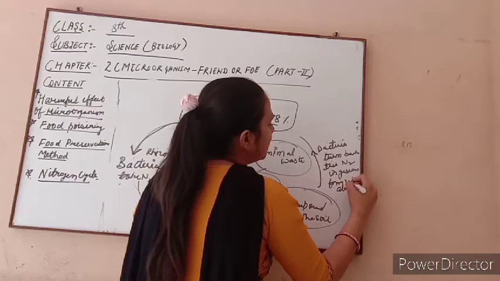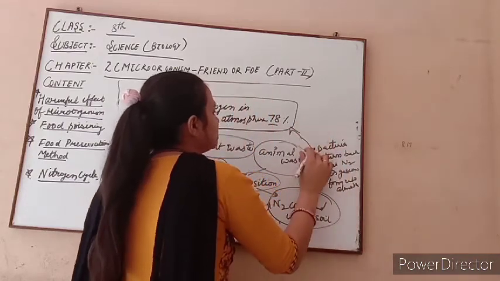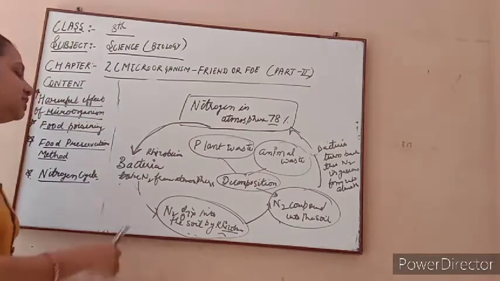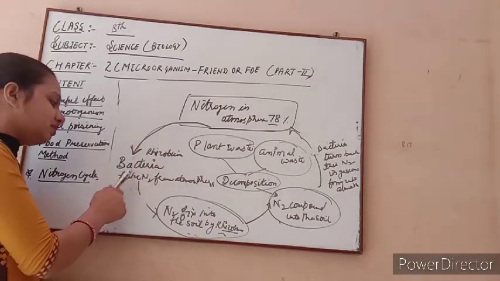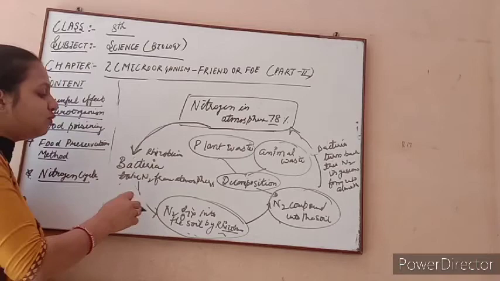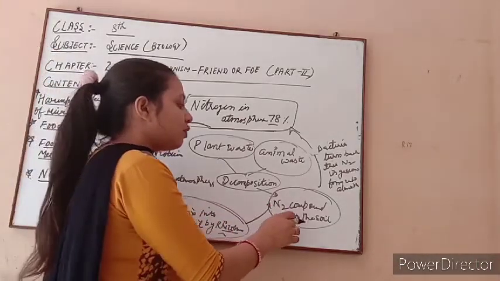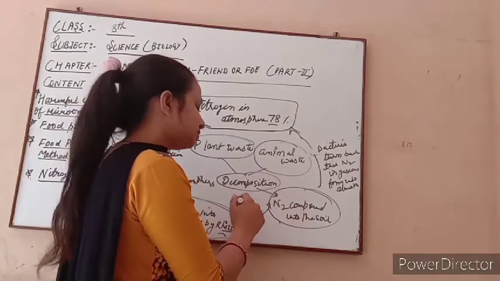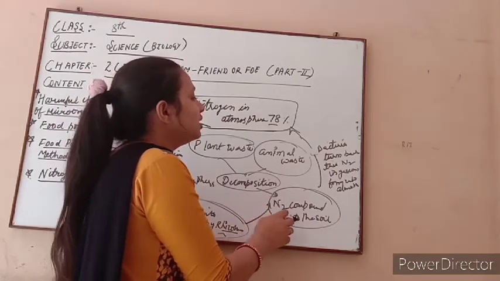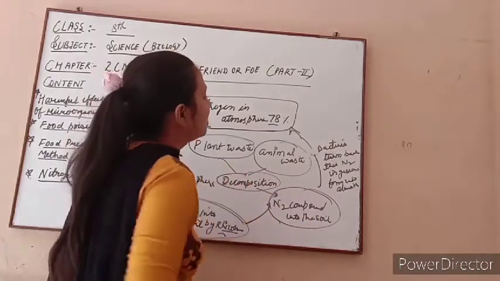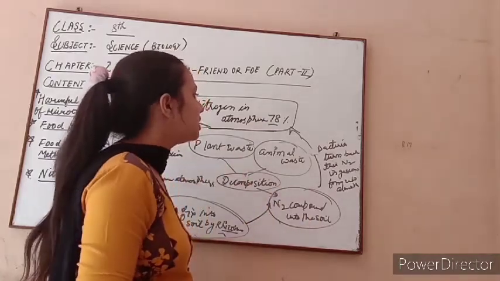Okay, and from there it goes back to the atmosphere. So this is all done with the help of rhizobium bacteria. First this bacteria takes nitrogen from the atmosphere, then it fixes this nitrogen, and after fixing it becomes a compound in the soil, and this bacteria turns the nitrogen back in a gaseous form into the atmosphere.